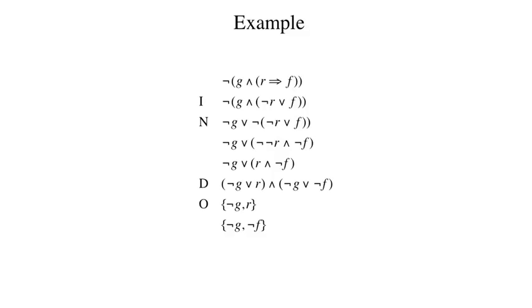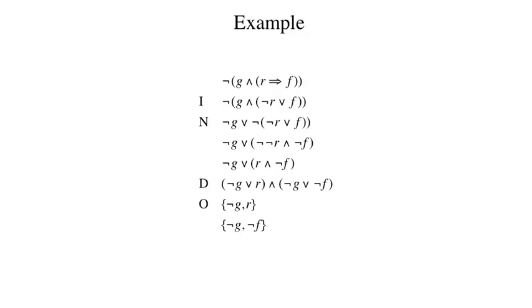As a slightly more complicated example, consider the following conversion. We start with the same sentence, except that in this case it's negated. The I step in this case is the same as before. However, this time around we have a negation operator on the outside, and we need to push that in before we can continue. First, we distribute the negation over the conjunction. Then we distribute the negation over the disjunction in the second conjunct. And then we remove the double negative.